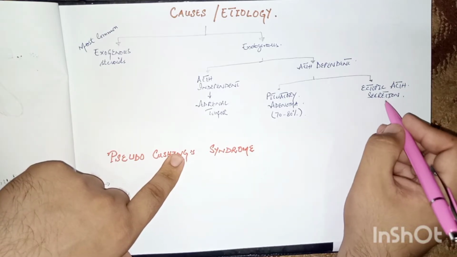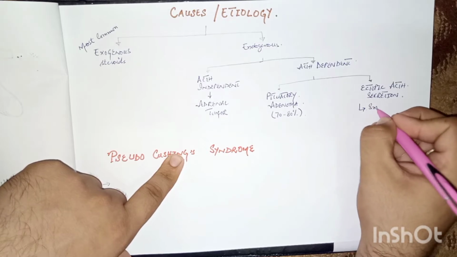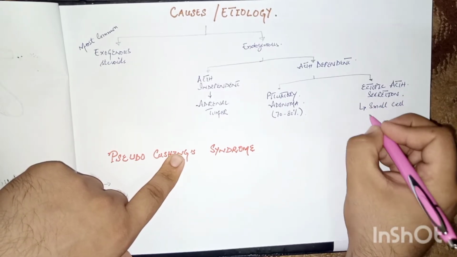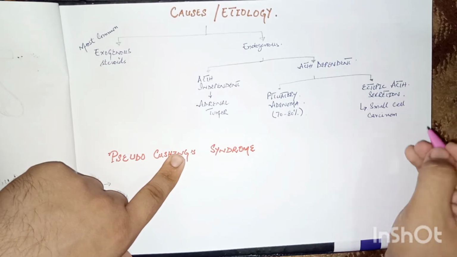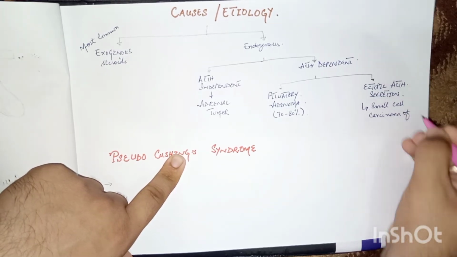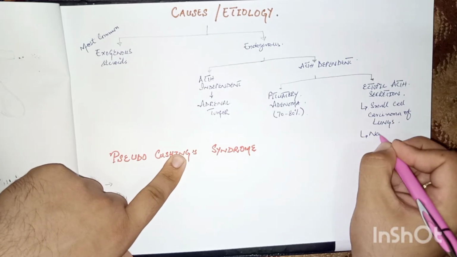And for ectopic ACTH secretion, a few examples are small cell carcinoma of the lung, which produces ACTH, and neuroendocrine tumors.